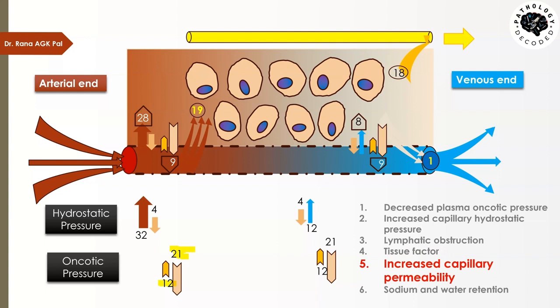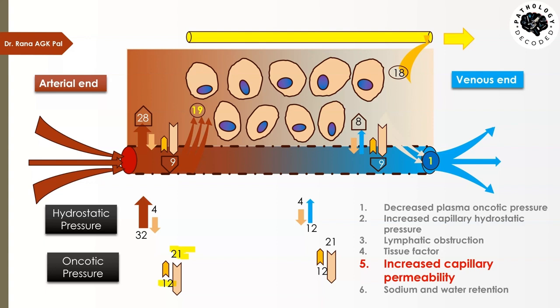Same way over here it is happening. So now what happens? The fluid which was earlier moving out with just 11 mm of pressure is now moving with 19 mm of pressure, and what was coming back in with 9 mm of pressure is now coming in with just 1 mm of pressure. That makes a huge difference, which the lymphatic channels cannot handle, and that's why increased capillary permeability is responsible for heavy edema. Usually this happens in a localized region during inflammatory conditions, where you see overnight there is a huge swelling in that area, and that is the edema.